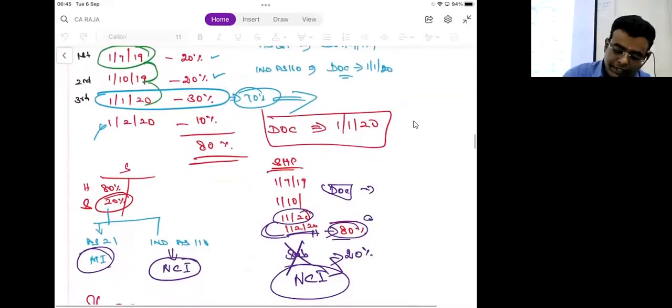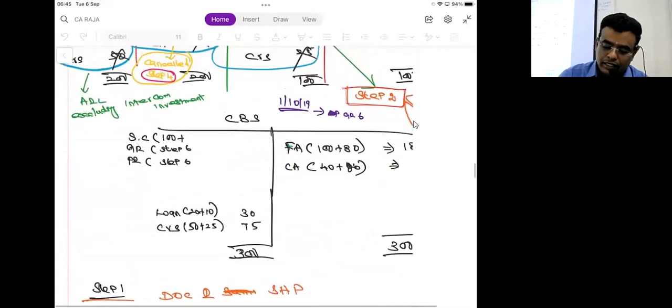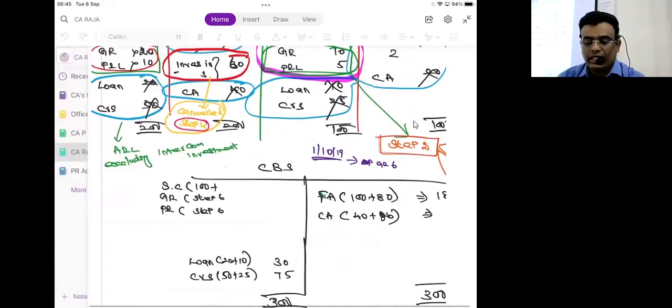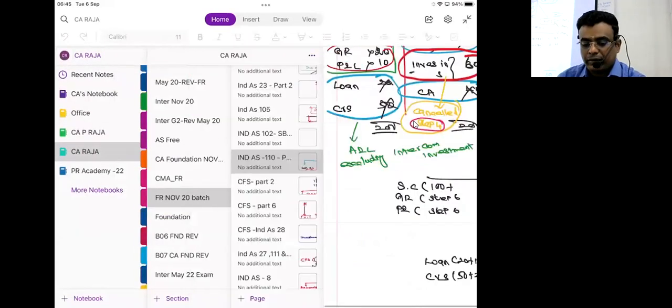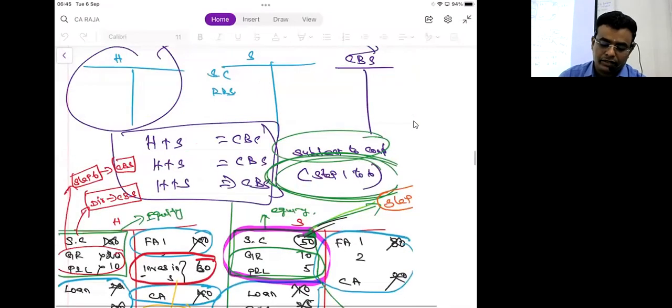So இதுதான் இங்க convert ஆகி எங்க வருது? Consolidated balance sheet வருது. We will do it now. I hope you're clear on this.